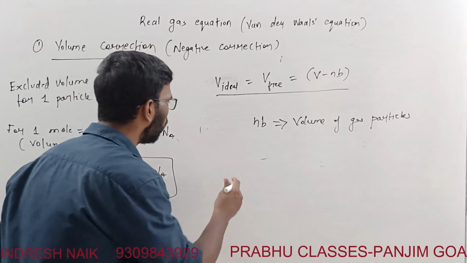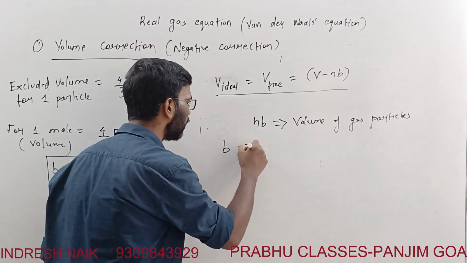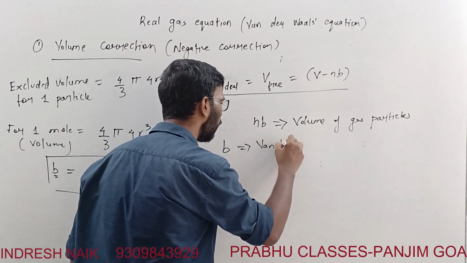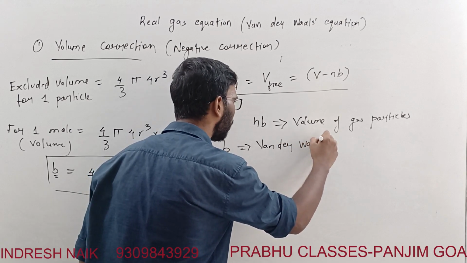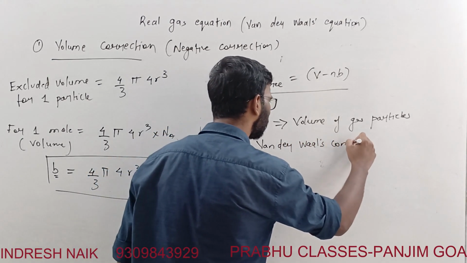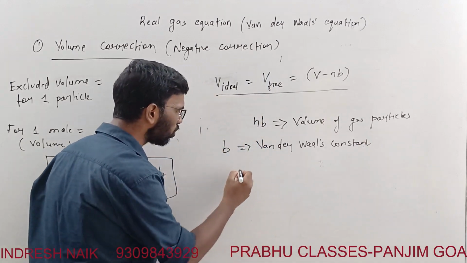B is a Van der Waals constant. And what is the physical significance of this?